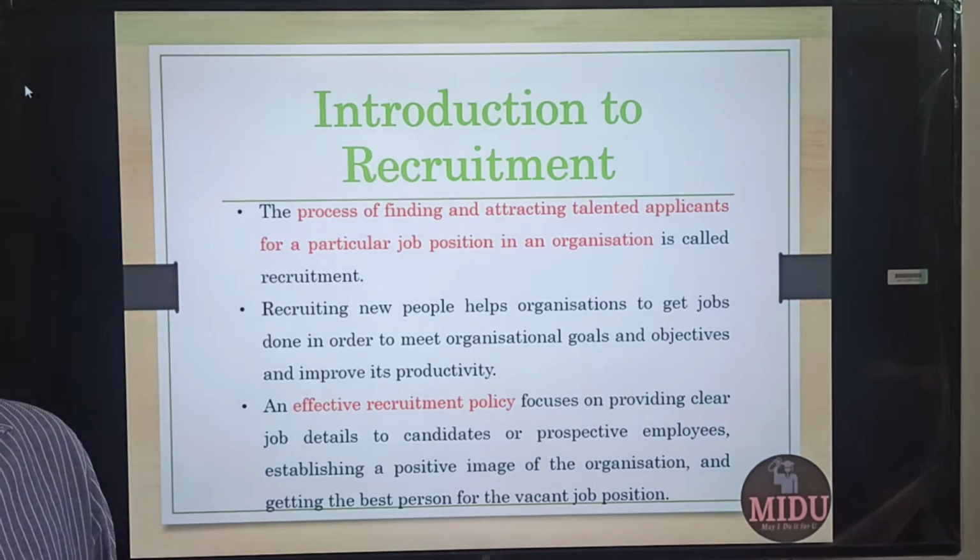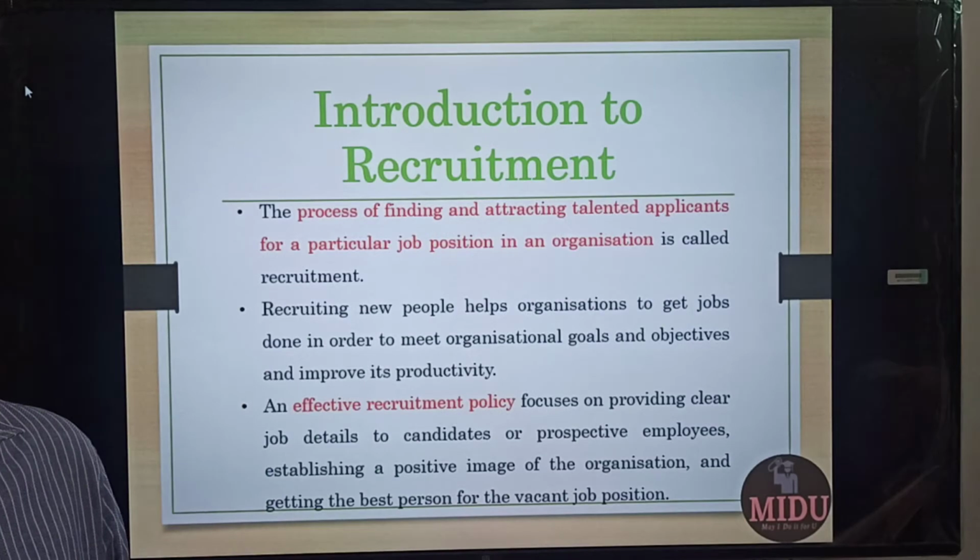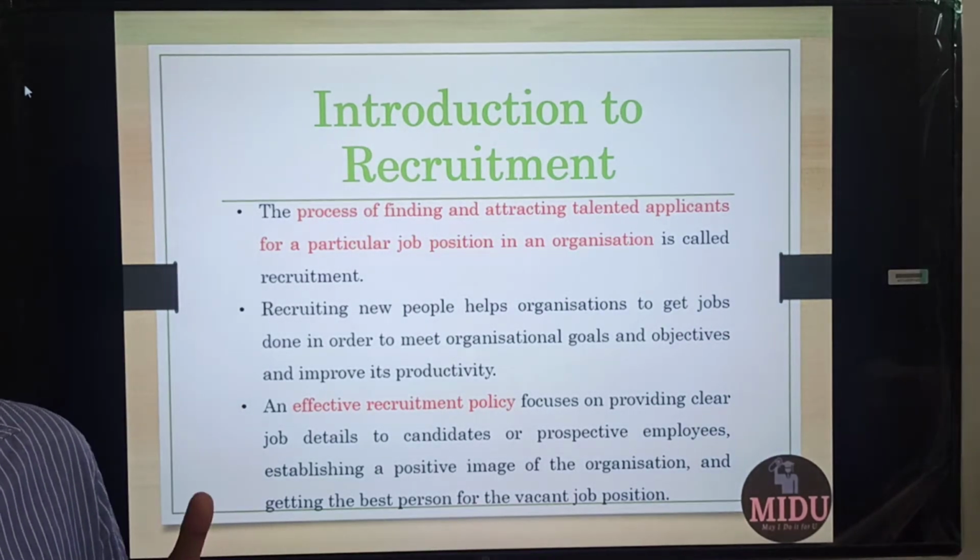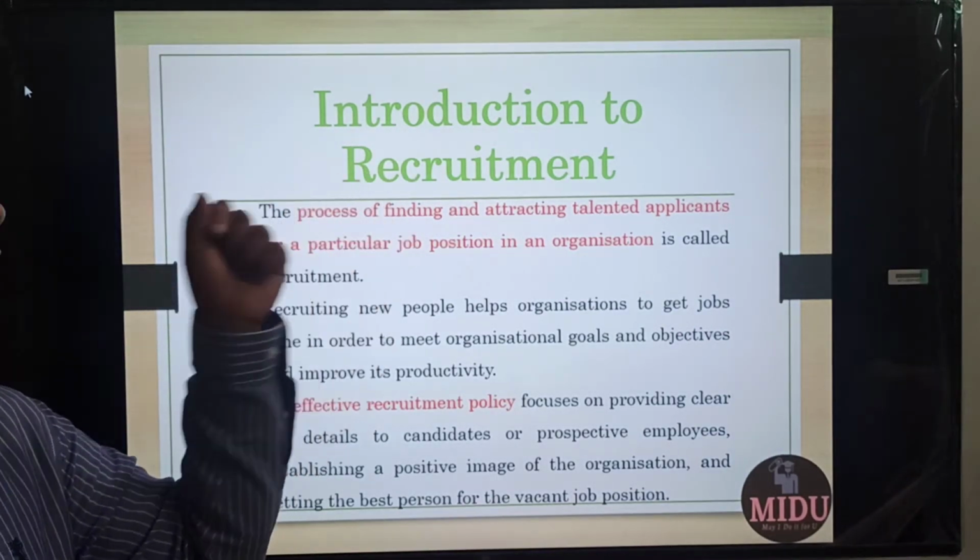See, our JD is ready. From HRP we came to know we want to recruit people. Now it's time to get people on board. So for doing that, first of all, we need to do recruitment.